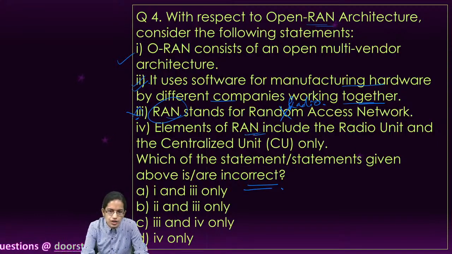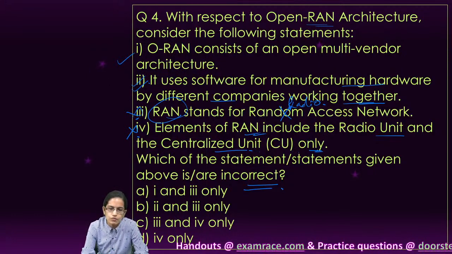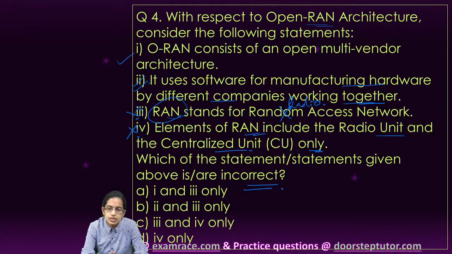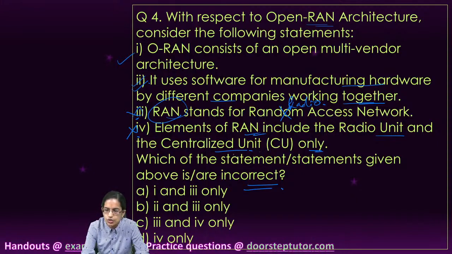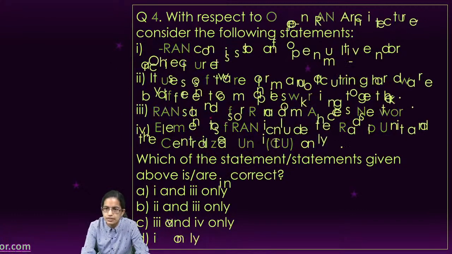And the elements of RAN includes a radio unit, a centralized unit, and a distribution unit. So again, fourth is incorrect. So you do not have just 2 of the units, you have 3 units which are part of it. So those are the radio units, distribution units, and centralized units. So you have 3 and 4 as the incorrect option, 1 and 2 as the correct option. Again, a very important question in line of the telecom developments these days.